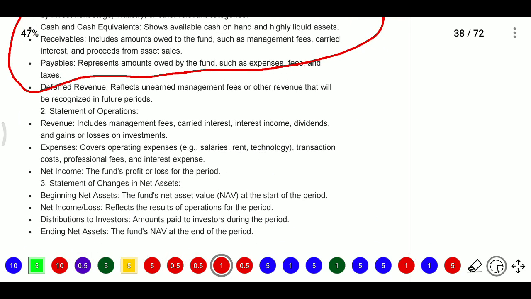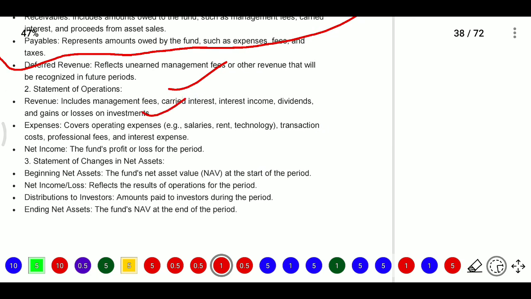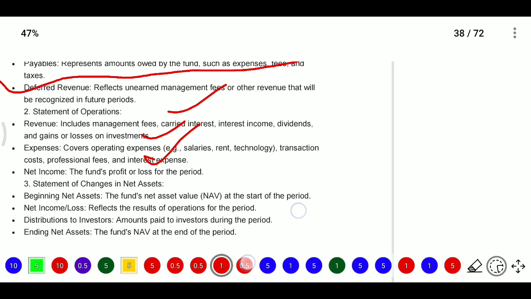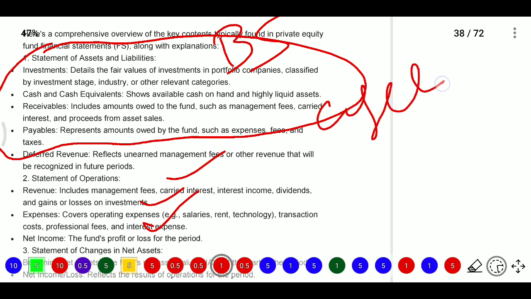Here we mainly see revenue, expenses, and net income or losses. Revenue may include management fee, carried interest income, dividends, and gain or loss on investments. Expenses cover operating expenses such as salary, rent, technology, transaction costs, professional fees and interest expenses. And net income means the fund's profit or loss for the period.